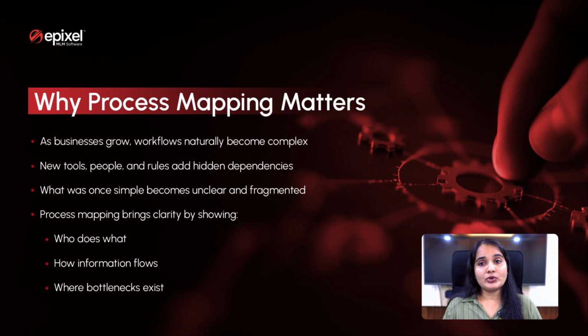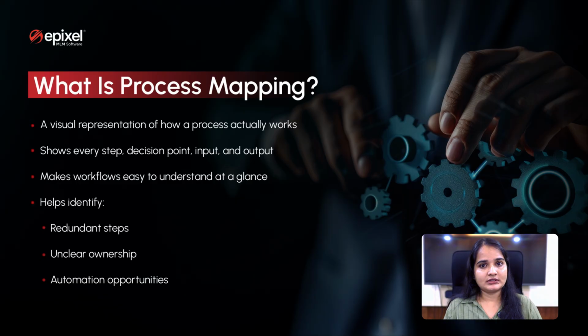So now you know why process mapping is important. So what is actually process mapping? Think of process mapping as creating a visual story of your work. It shows every step, every input and output, and every decision along the way. So it doesn't just tell you what happens, it also shows you how and why it happens.